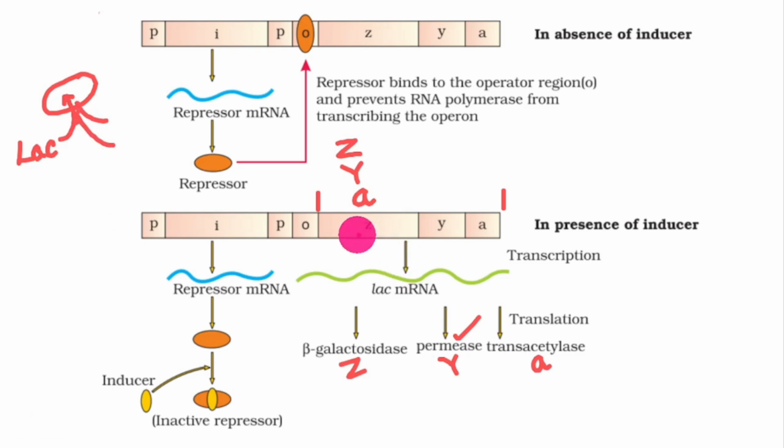Another question asked on this topic was, what is upstream and downstream of the structural enzyme? So upstream is the initiation site and downstream is the termination site for transcription. And what else? The I stands for inhibitor, not inducer. And what is inhibitor? Inhibitor is the protein, or it is called repressor, which binds to the operator.